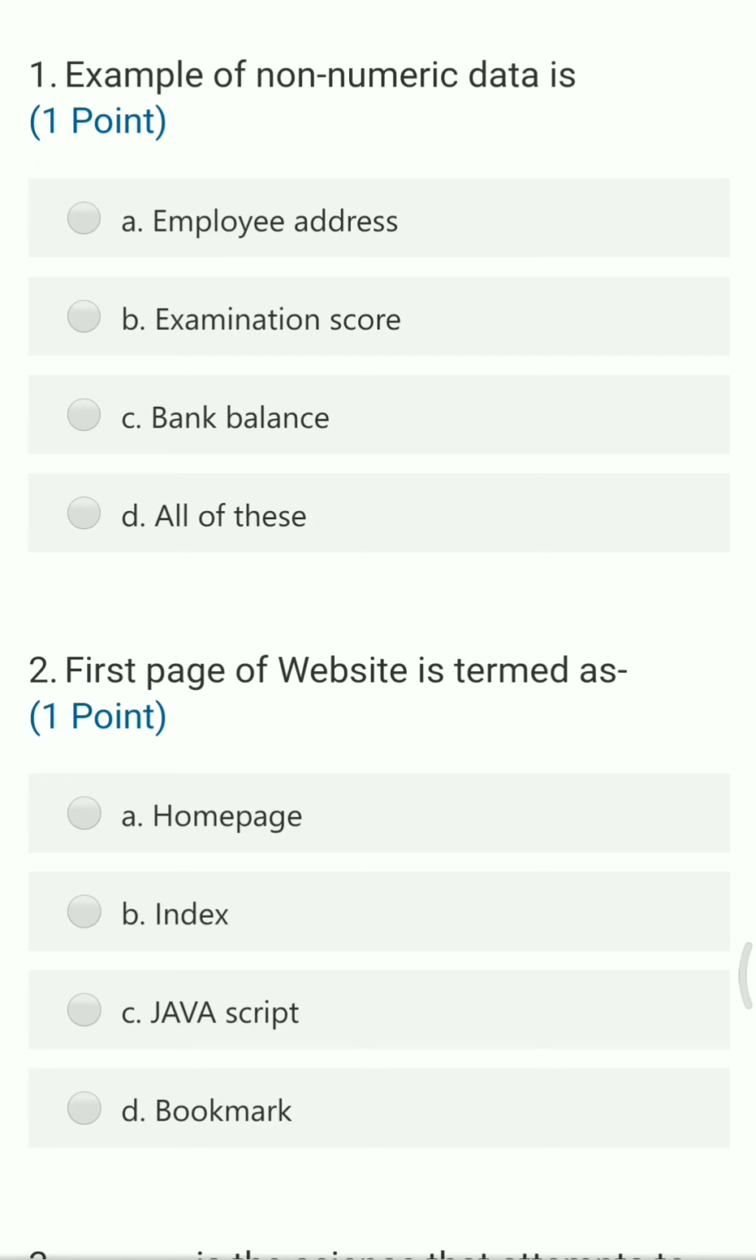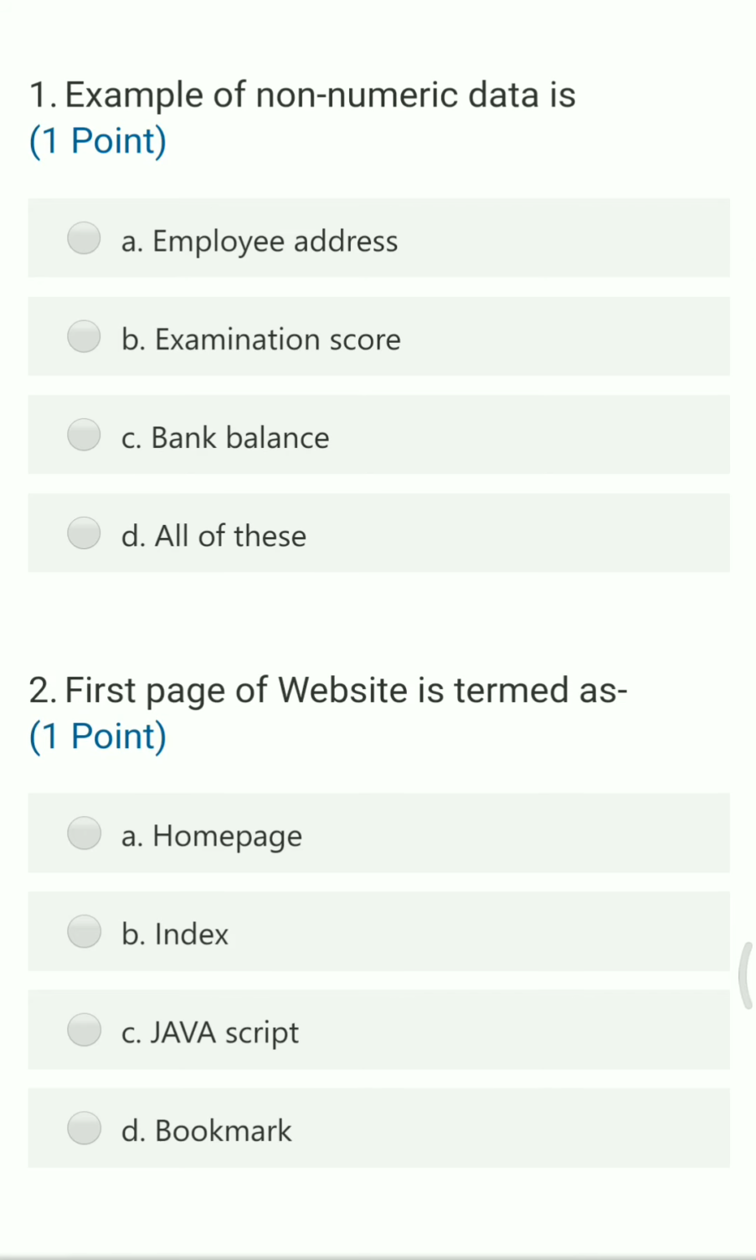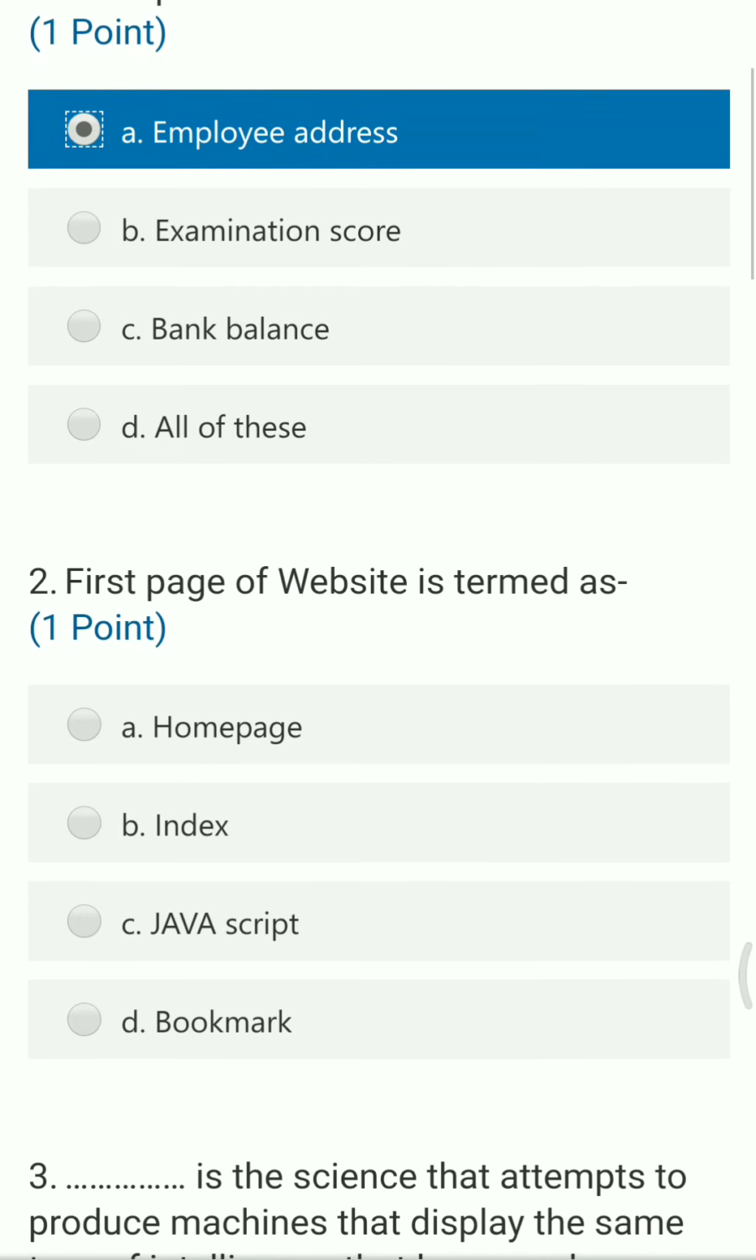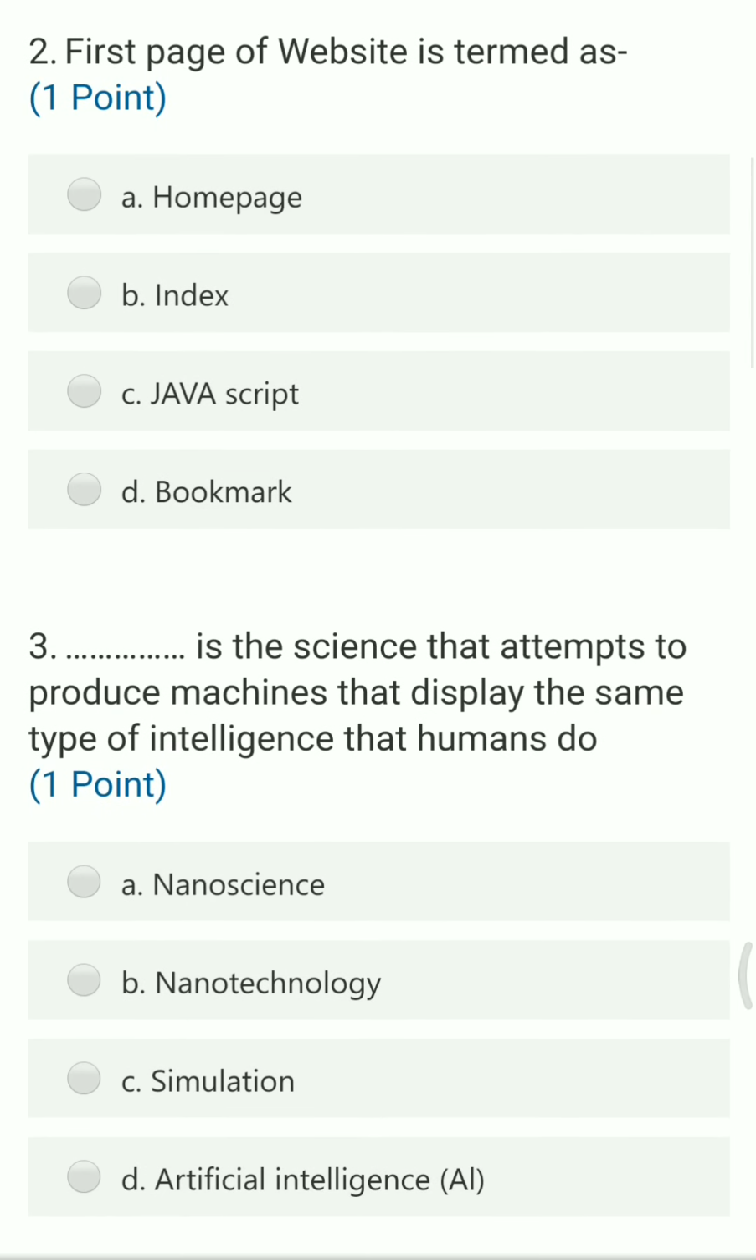Next is employee address. Now the address consists of alphabets as well as numbers. Because of that, you cannot say it is totally in number form. Hence the right example of non-numeric data is employee address, which contains a large amount of alphabets, more than numbers.